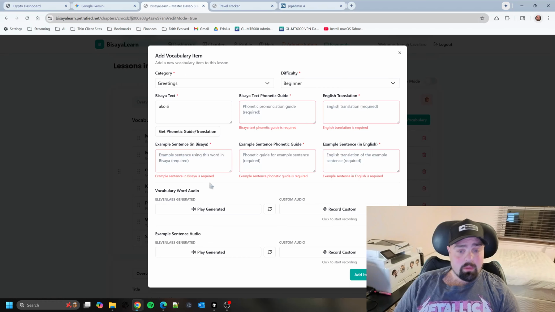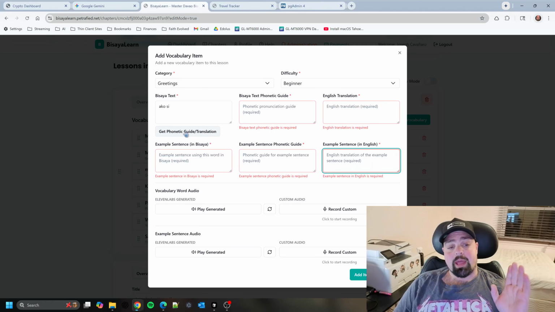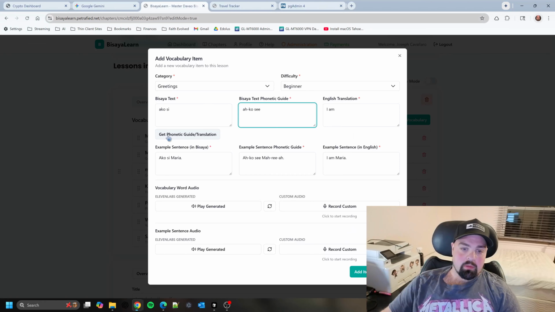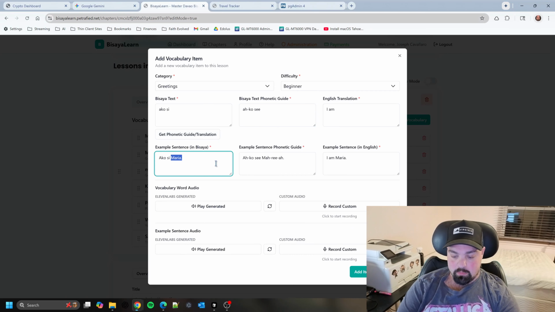that word or that phrase. So I just come up with this Ako C here, and it's going to give me a phonetic guide, an English translation, an example sentence phonetic guide for this piece here, and an example sentence in English, which is the translation. So all I got to do is that and hit this get phonetic guide translation. Wait a few seconds. Boom, there it is. I am not Maria.